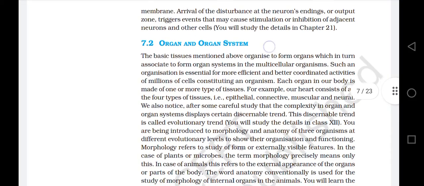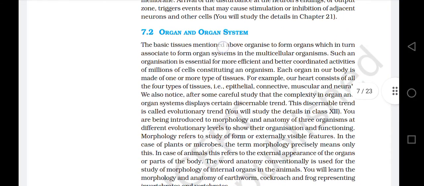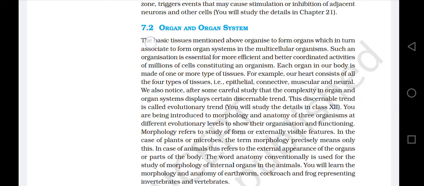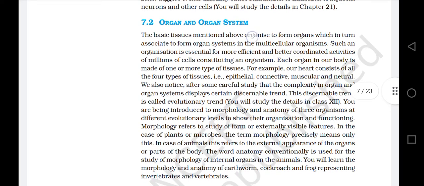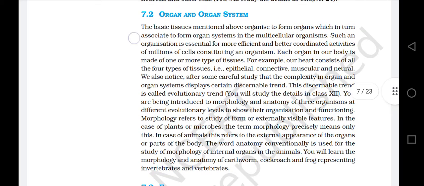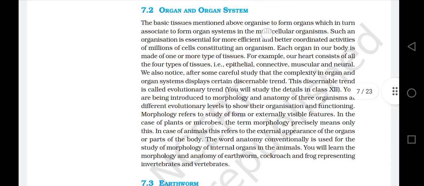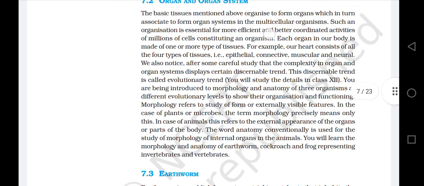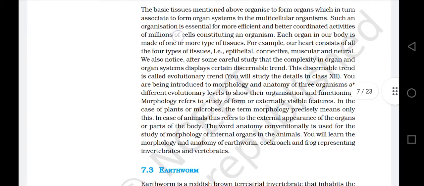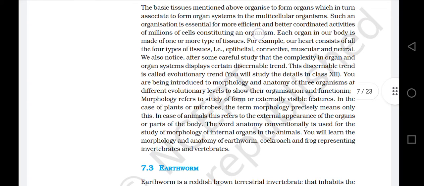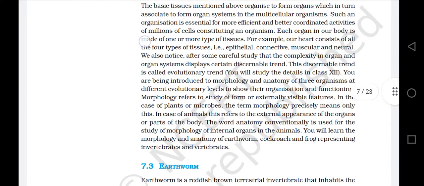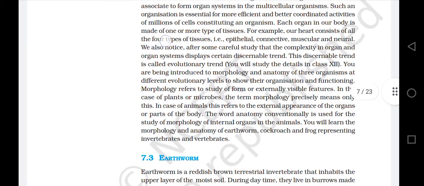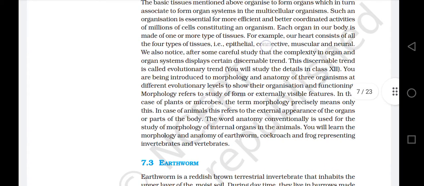7.2 Organ and organ system. The basic tissues mentioned above organize to form organs, which in turn associate to form organ systems in the multicellular organism. Such an organization is essential for more efficient and better coordinated activities of millions of cells constituting an organism. Each organ in our body is made of one or more types of tissues. For example, our heart consists of all the four types of tissues, that is epithelial, connective, muscular, and neural.